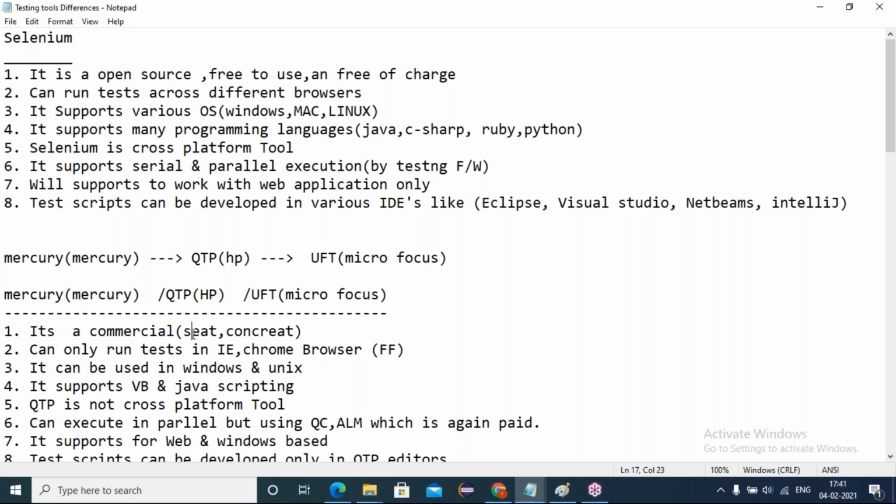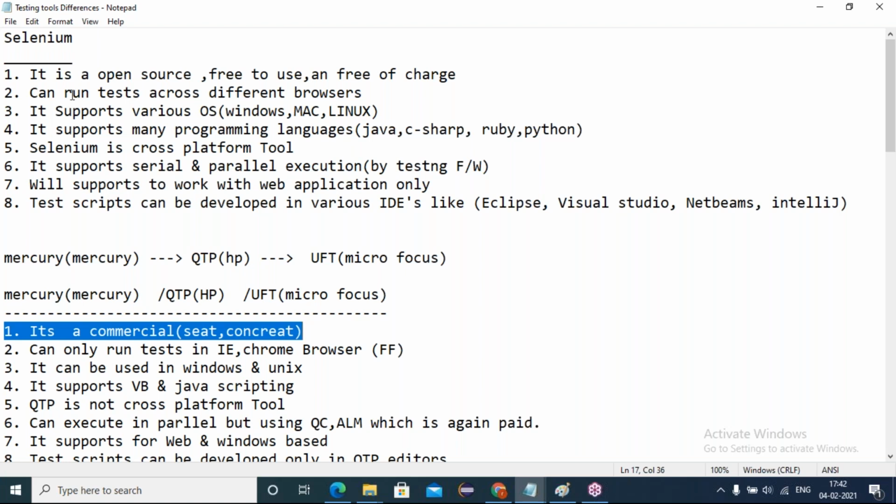We have two types of licenses, seat and concurrent license. Seat means single user license. Concurrent means multi-user license, which means corporate users will be using a corporate license. At home, it can be used as a seat license. Anyway, it is totally licensed software if you want to work with QTP or UFT.